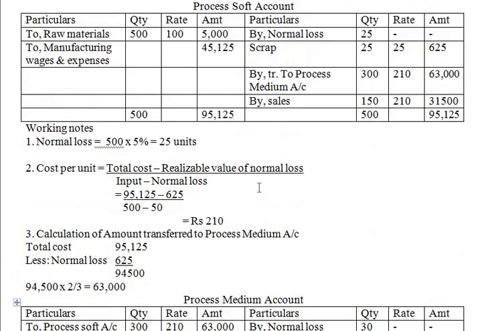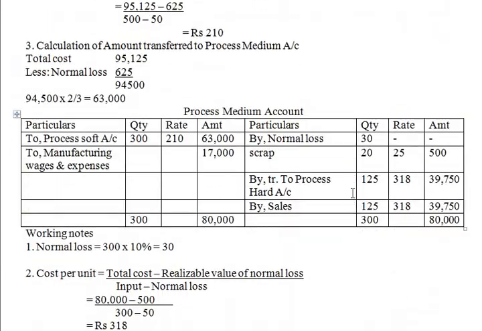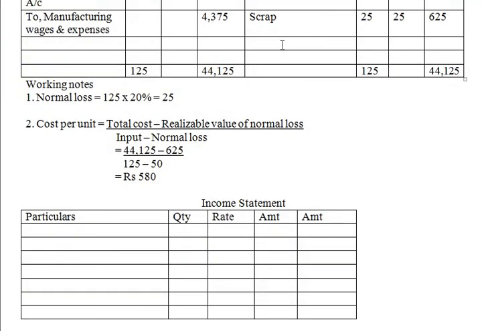What they have given, whether we need to transfer it. The entire output of process hard is sold. Okay, now here by sales 75, rate is 580, and the amount is 43,500. Okay, now they have asked us to prepare income statement as well.